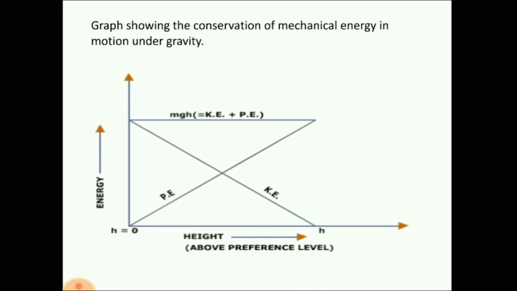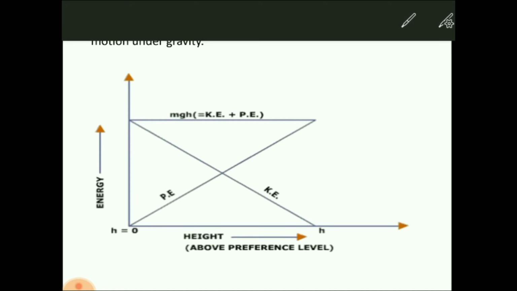the graph in which there is a comparison, or it shows the increase or decrease in kinetic energy, potential energy and total energy. How does the energy change with the increase in height? Okay, now we have taken energy along the positive y-axis, we have taken height along the positive x-axis. Now what is the formula for potential energy?